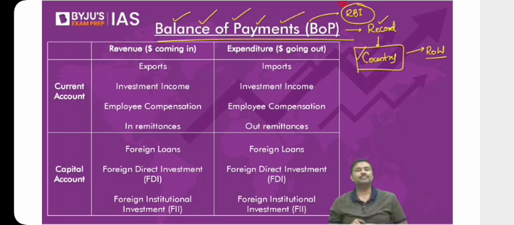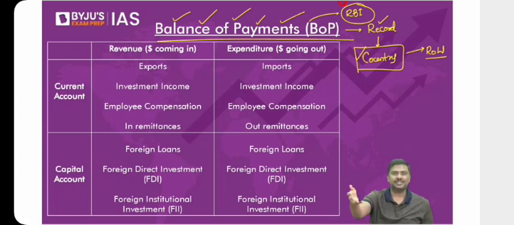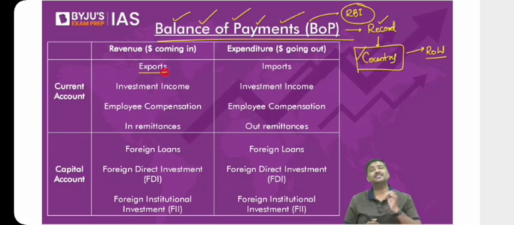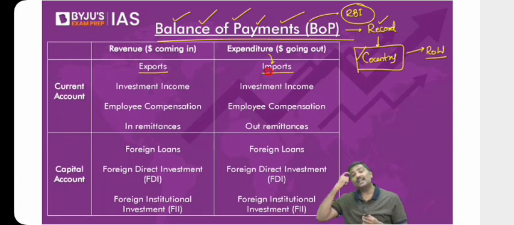For example, imagine you're an exporter, you'll export goods with the dollars coming to India. Of course, yes. So have a look at where I've written exports. Exports are under the side where dollars are coming into India. And imports, basically the expenditure side. Why? You will import something. As a result of this, dollars will flow out of India.